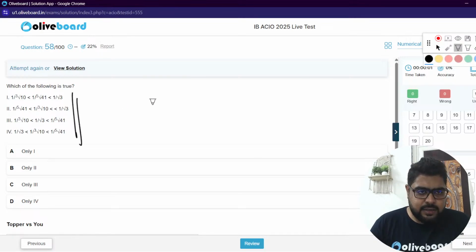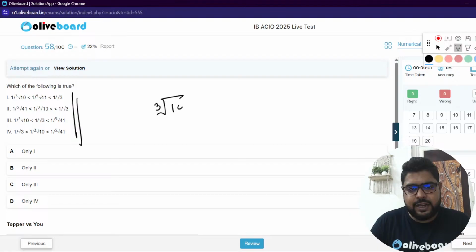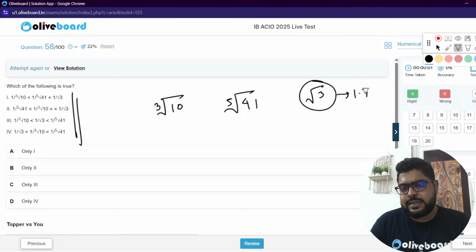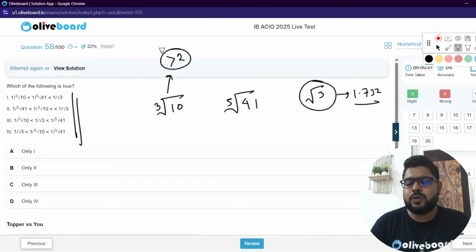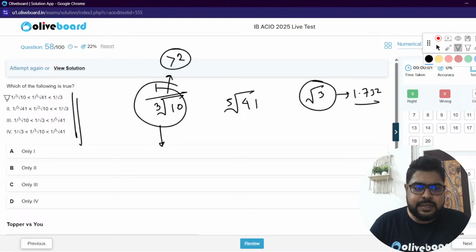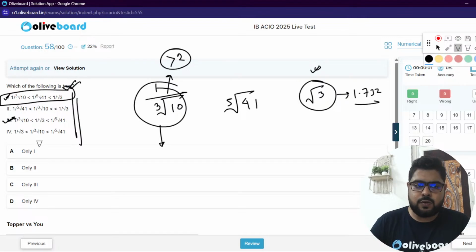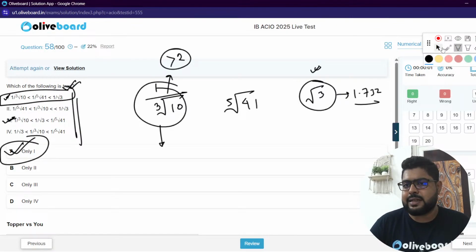Okay, order. Sir, first you figure this out. Fifth root of 41 and cube root, square root of 3. So this is 1.732, you all know. Cube root of 10 is greater than 2. So if I do 1 by 2, this will be smallest. So my answer will be either 1 or 3. And sir, this will be largest. Sir, answer will be 1, sir. This is true, sir. Only 1. Option A is the answer.